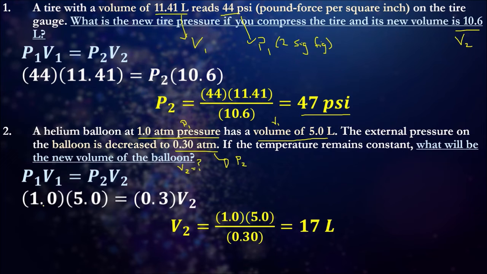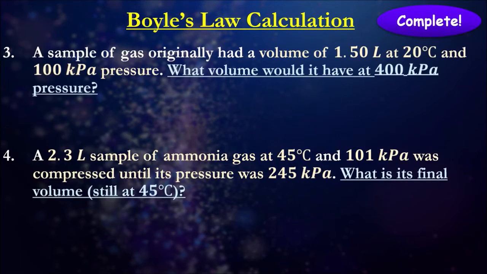If I put that through, so 1 times 5 equals 0.3 times V2. So rearrange that and you get 17 liters. Again, 2 sig figs is the smallest number of significant figures in my question, so I'll also make sure I have that for my answer.